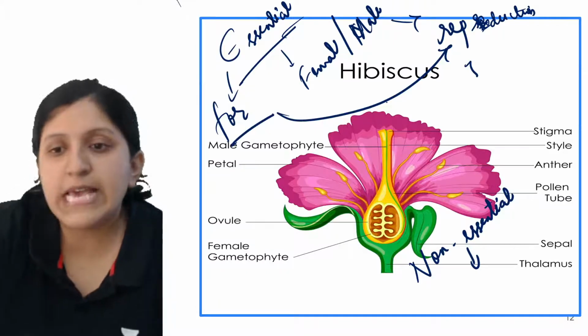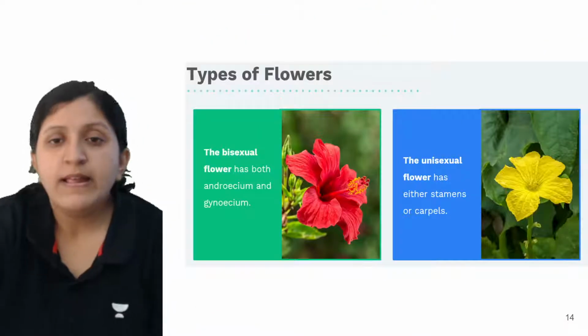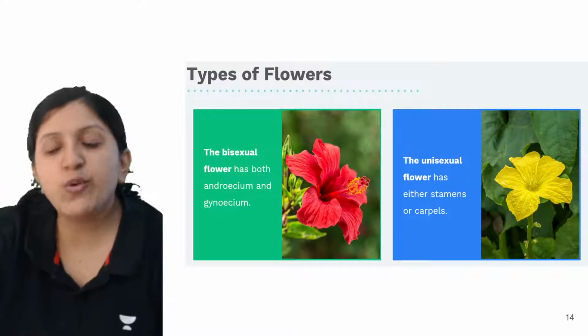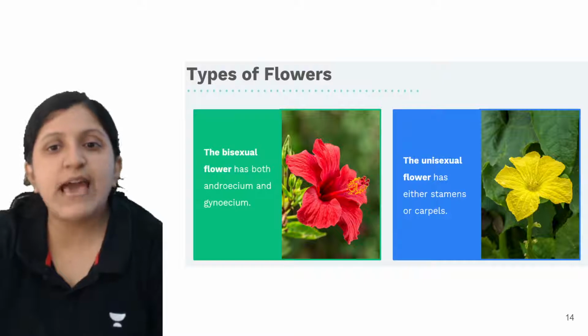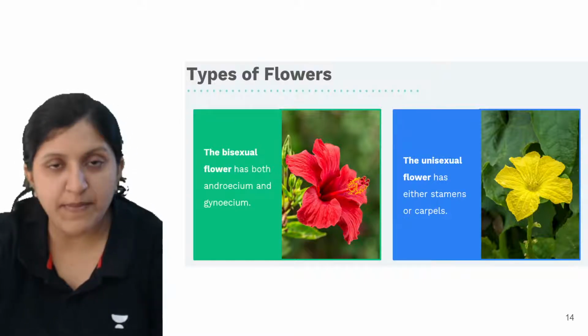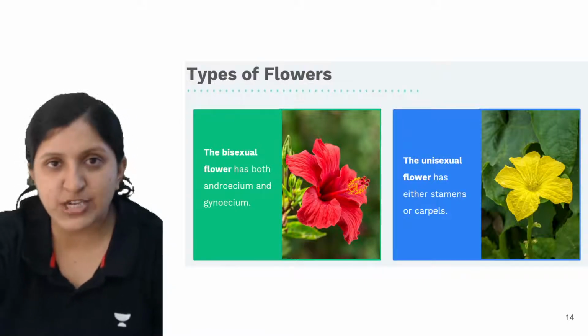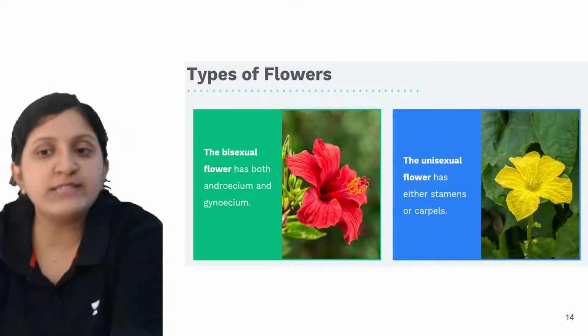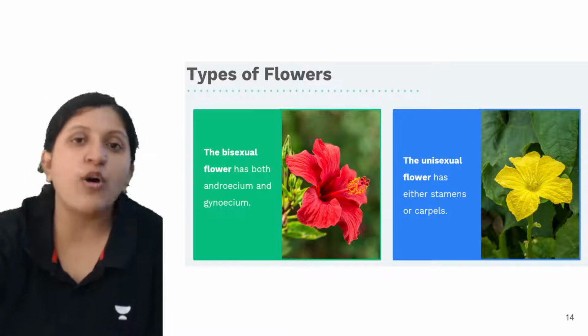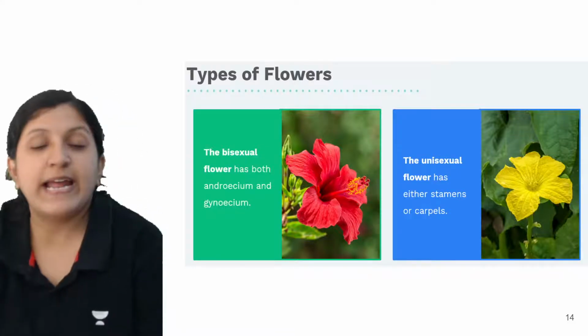Alright, so let's have a look at this. That is types of flowers. You can find there is a bisexual flower, which has both androecium and gynoecium, and that's the reason we call this a bisexual flower. Then there is a unisexual flower, which has either the stamen or the carpel. All right, so that is unisexual.